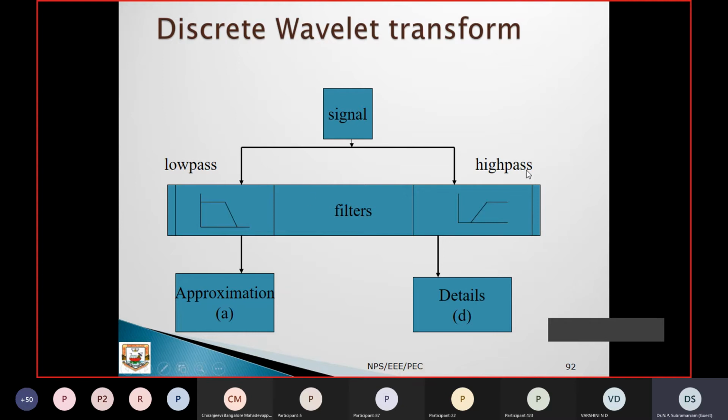Signals pass through low pass and high pass filters. The information from the low pass is called the approximation coefficient, and the high pass output is called the detailed coefficient. The detailed coefficient captures all the minute changes, and the approximation represents whatever frequently happens. Take a sinusoidal waveform: most of it happens frequently, so the detailed coefficient is at 0, but here you can get some values. I'll show that.